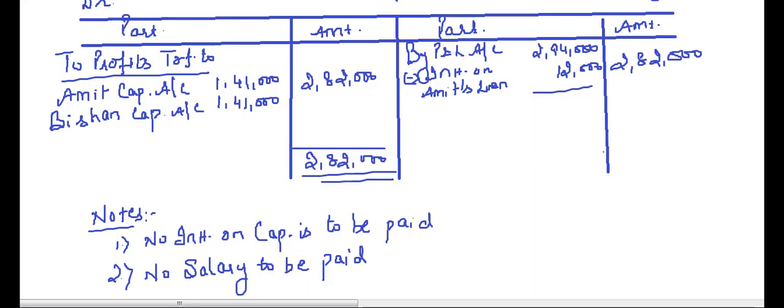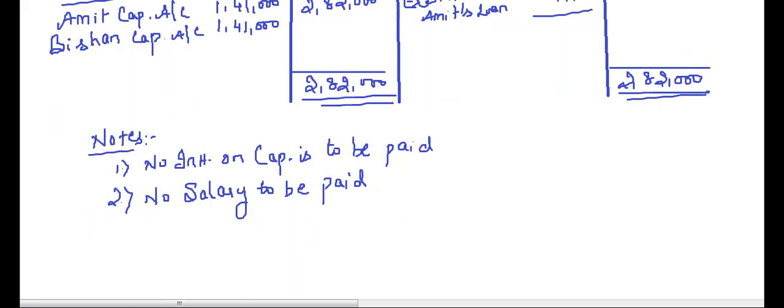We have redrafted this P&L appropriation account. The P&L appropriation account of Amit was wrong. The claims of Bishan were wrong because the provisions of Indian Partnership Act 1932 were applying. I'll write this here.